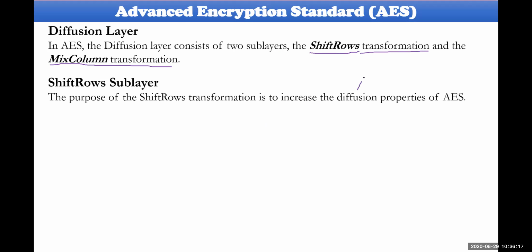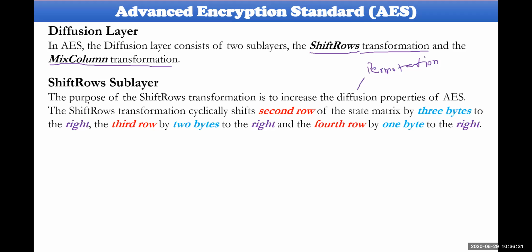Diffusion in the sense, you must remember one thing, that is permutation. Permutation will always be taken into consideration. This property of permutation will be increased. So look at how this could be. Shift row transformation will take such a form. I'll give you the matrix after some time. The transformation is done cyclically. The second row of the state matrix will be shifted 3 bytes towards the right side. The third row will be shifted 2 bytes towards the right side, and the fourth row will be shifted 1 byte towards the right side. Look at this.